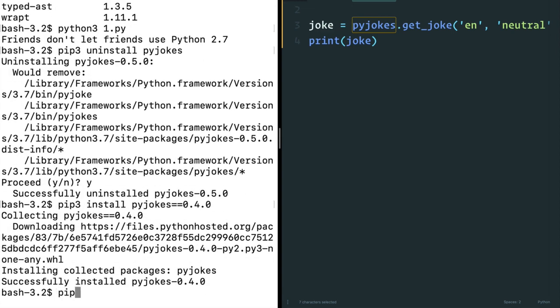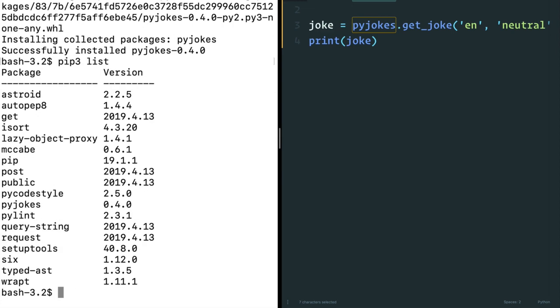So now if I do pip3 list, I have the older version of PyJokes. Now, the reason I'm showing you this is that sometimes you want different versions of a library for your different projects. Because maybe a project that you started 5 years ago really requires PyJokes 0.4, and this new project that you're starting requires PyJokes upgraded to version 2.